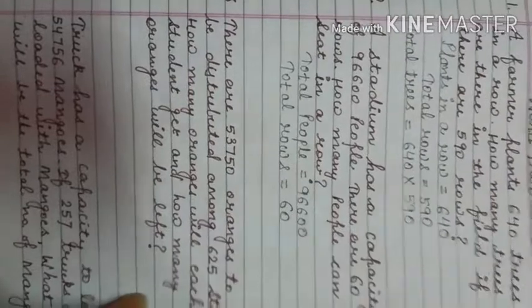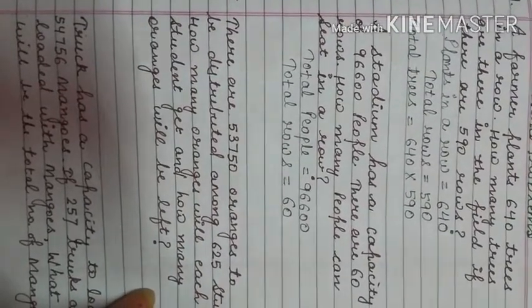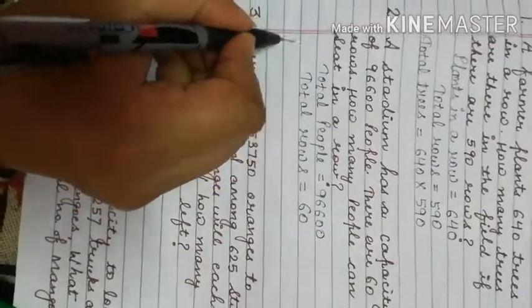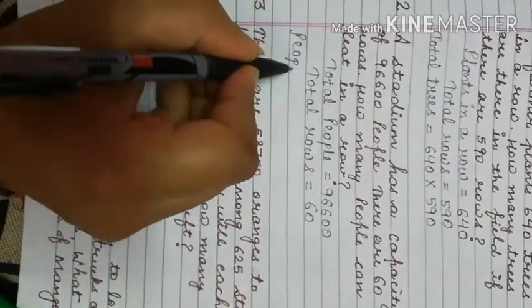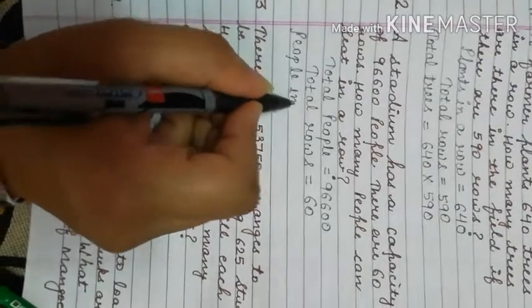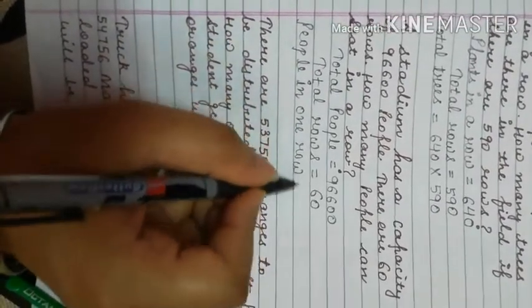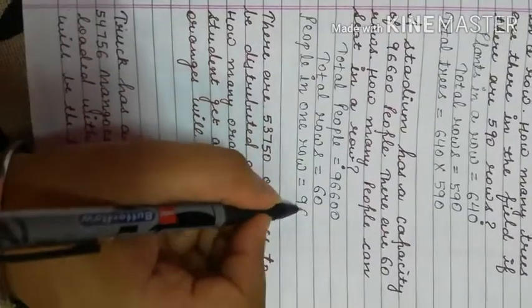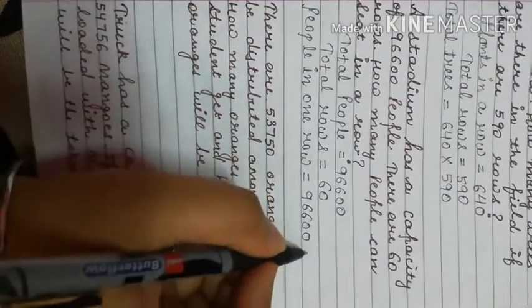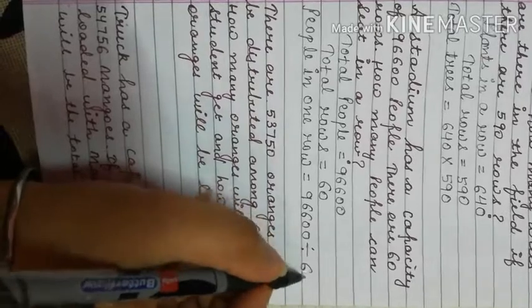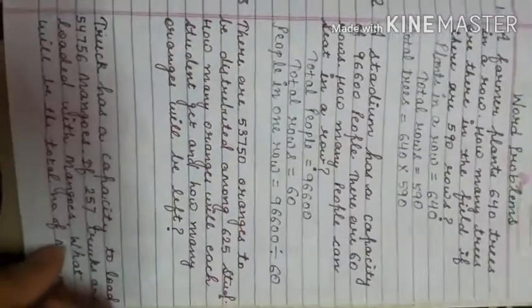Now, how many people can sit in a row? Means people in one row, means people in each row. Now in this case you have to divide total people by the total number of rows.